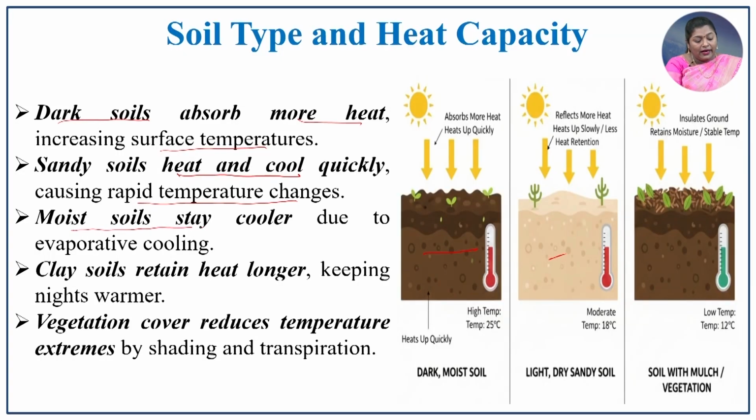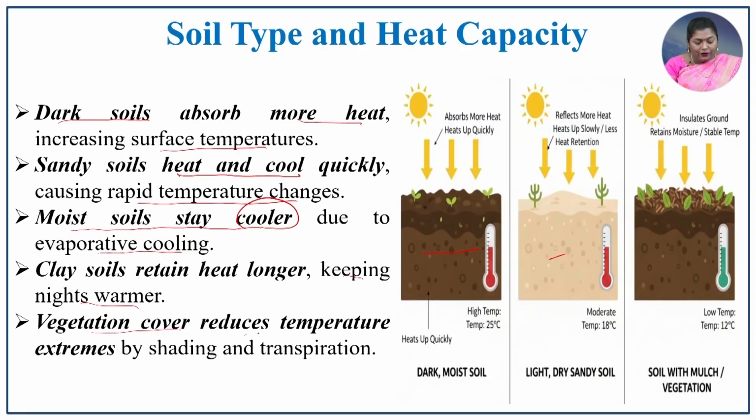So there is a contrast between dark soil and sandy soil because of the texture and nature of the content in the soil. Moist soil, that is clay soil, has a cooler effect due to evaporative cooling, and it keeps the night warmer.